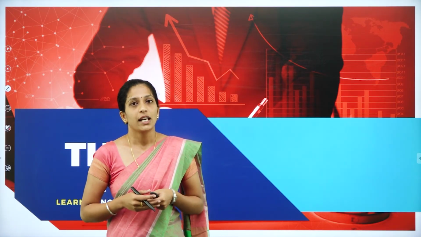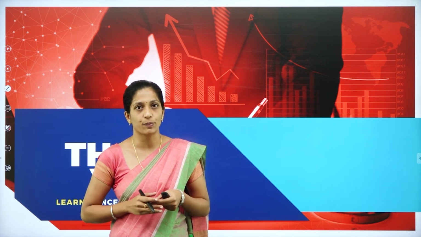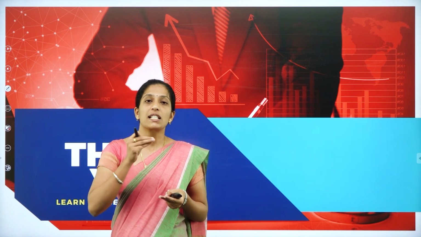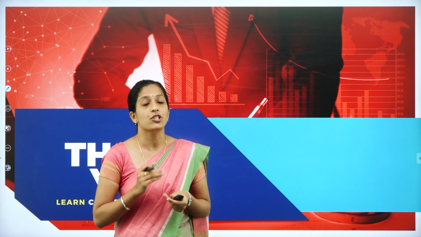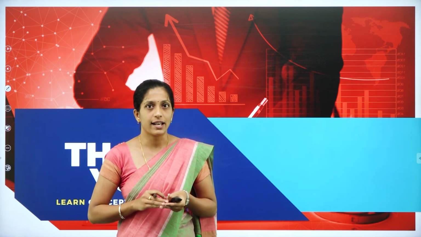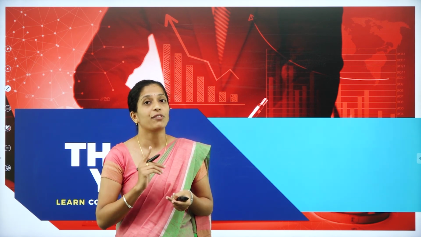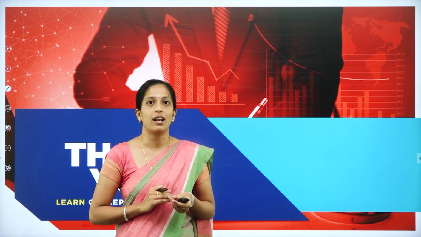My dear students, in today's session, we learned one of the important subsidiary books, that is the cash book. We learned the meaning of cash book, the features of cash book, the difference between cash book and cash account, and why it is called a journalized ledger. So it acts both as a journal as well as a ledger. And we learned the classification of cash book, and the first type of classification, that is simple cash book or single column cash book.